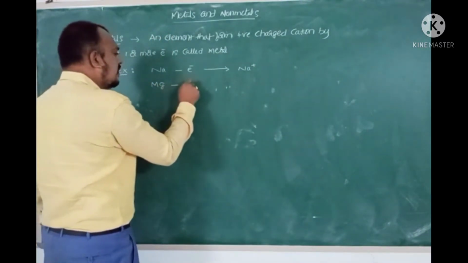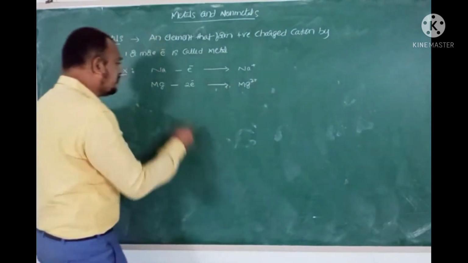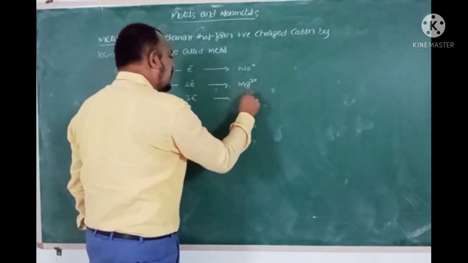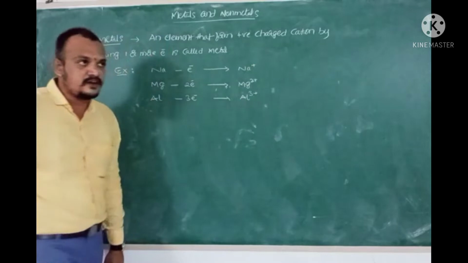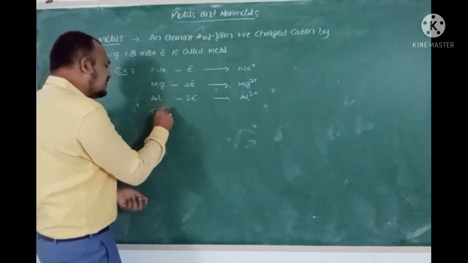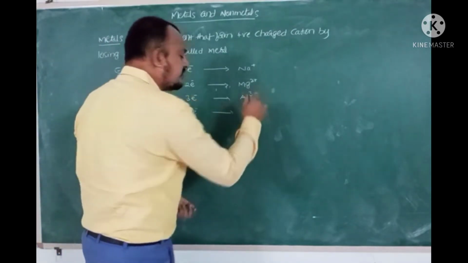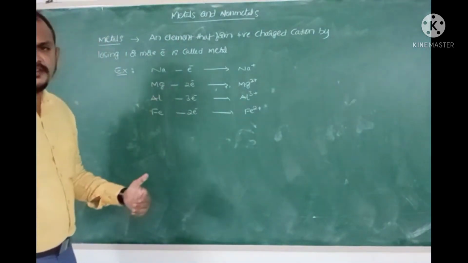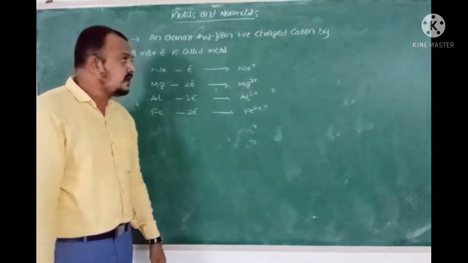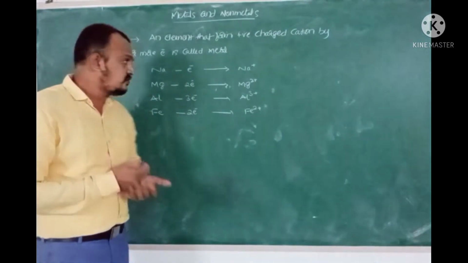Magnesium is a metal as it loses two electrons to form Mg2+. Aluminum is a metal as it loses three electrons to form the Al3+ cation. Some transition metals, as in the case of iron, can lose two electrons to form Fe2+. All these are metals as they form positively charged cations by losing one or more electrons. Now let's have a look at the physical properties of metals.